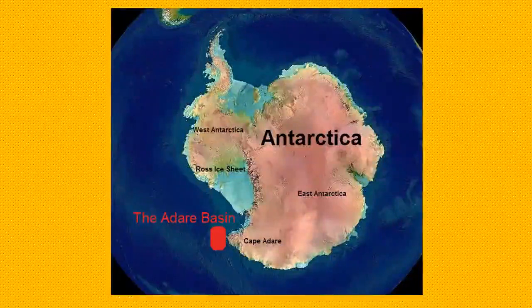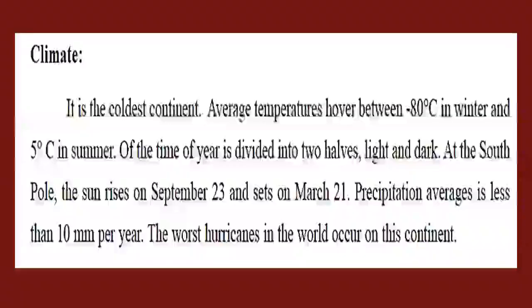It's the coldest continent, as it is totally covered with ice. The average temperature is between minus 80 degrees in the winter and 5 degrees in the summer season. The year is divided into two parts, light and dark, meaning many days in the light and many days in the dark.